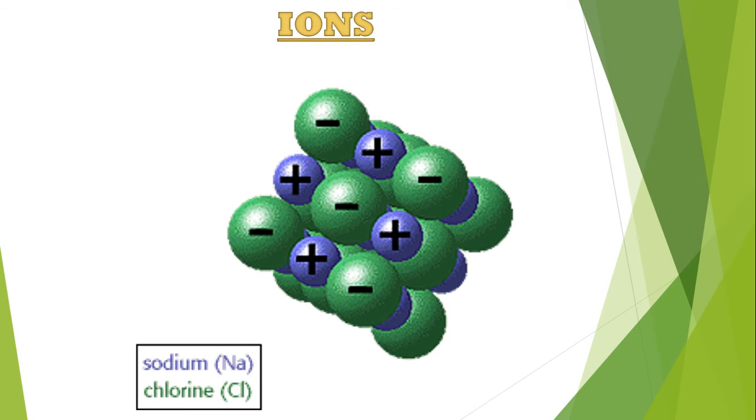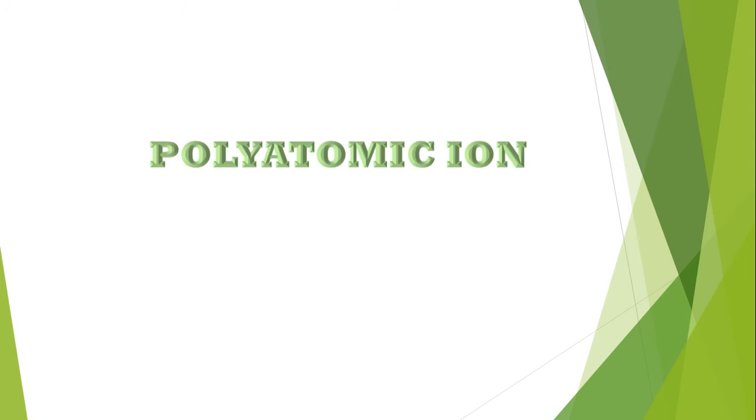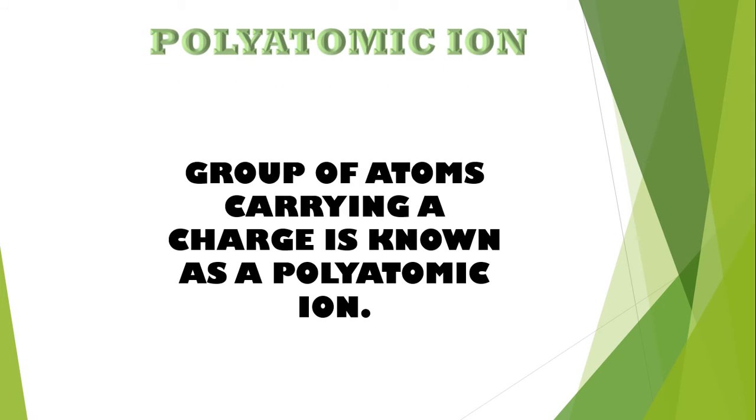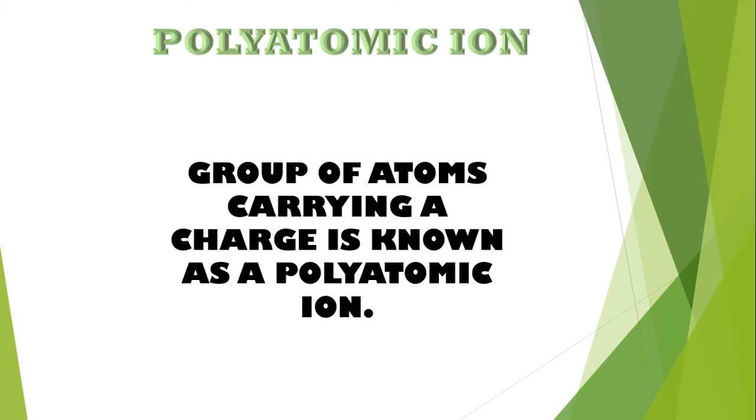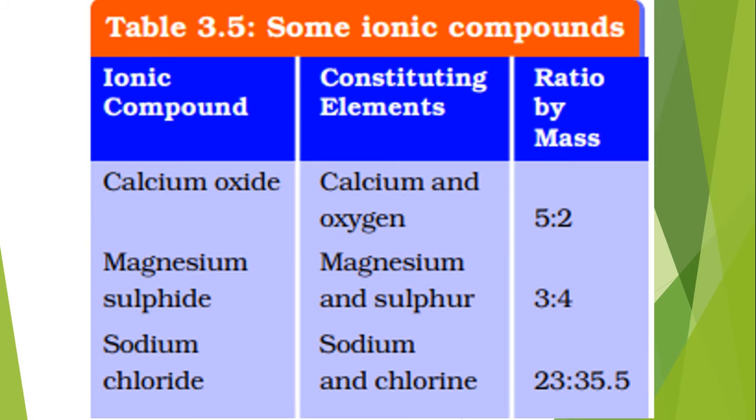For example, sodium chloride has its constituents which include sodium ions, which are positively charged, and chloride ions, which are negatively charged. Polyatomic ion. A polyatomic ion is a group of atoms carrying a charge. These are a few polyatomic compounds and their ratio by mass is also stated.